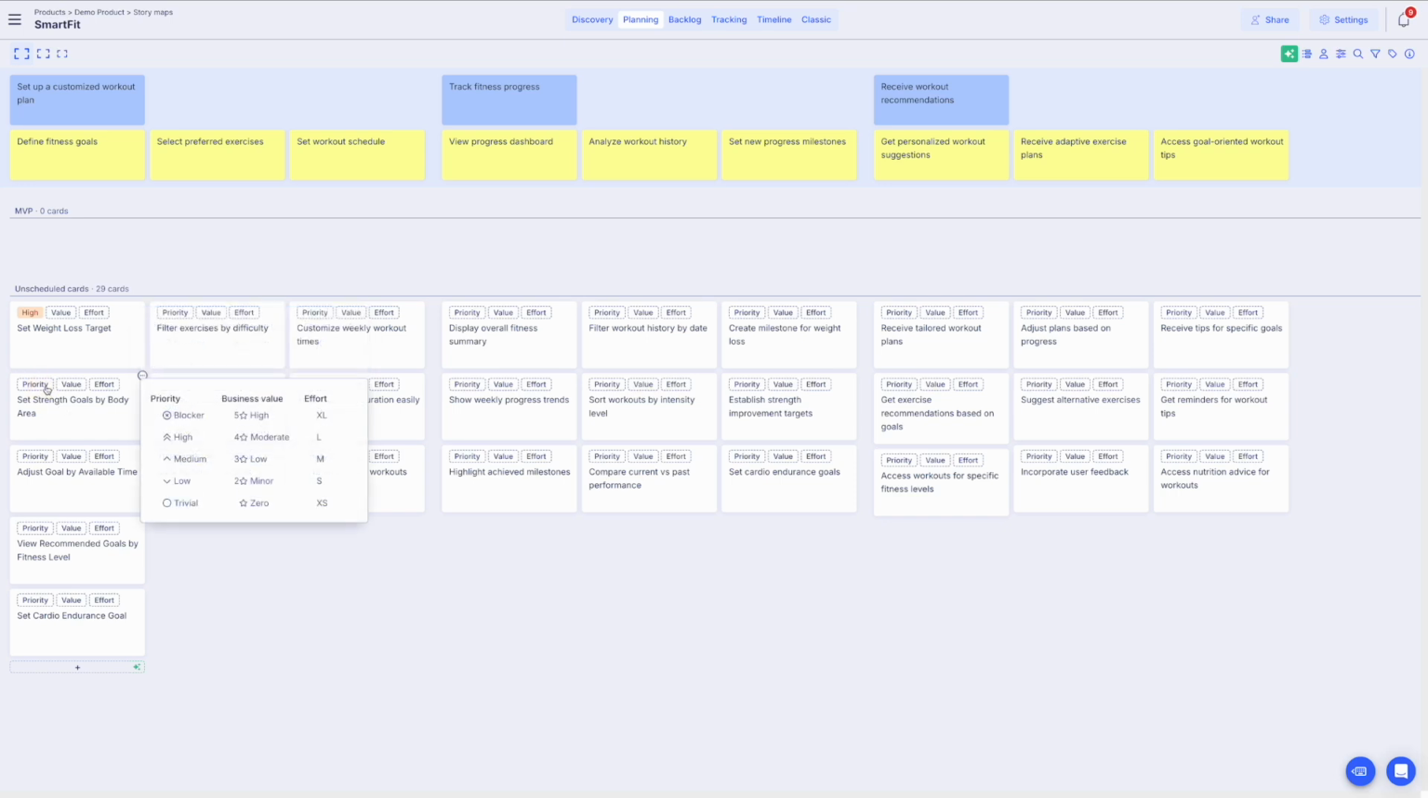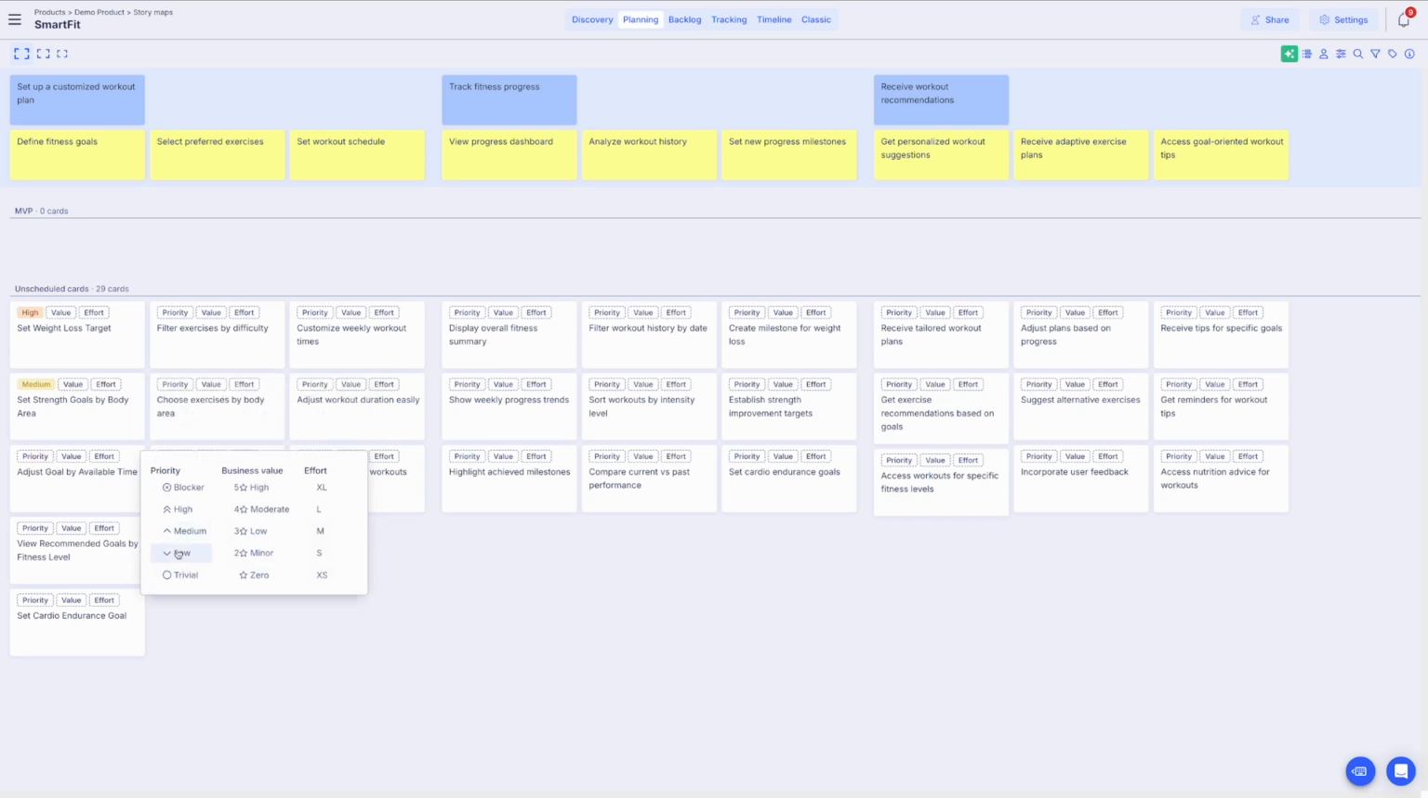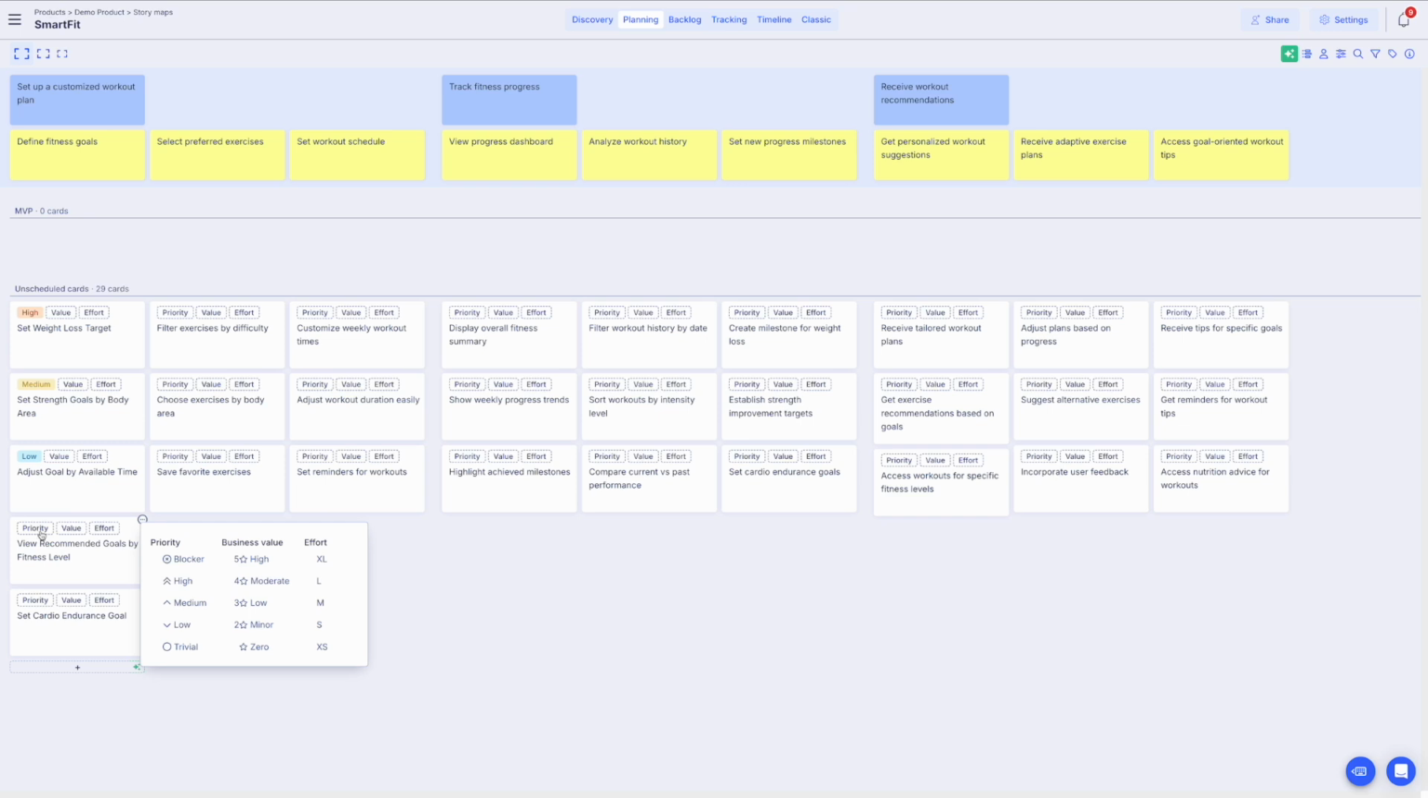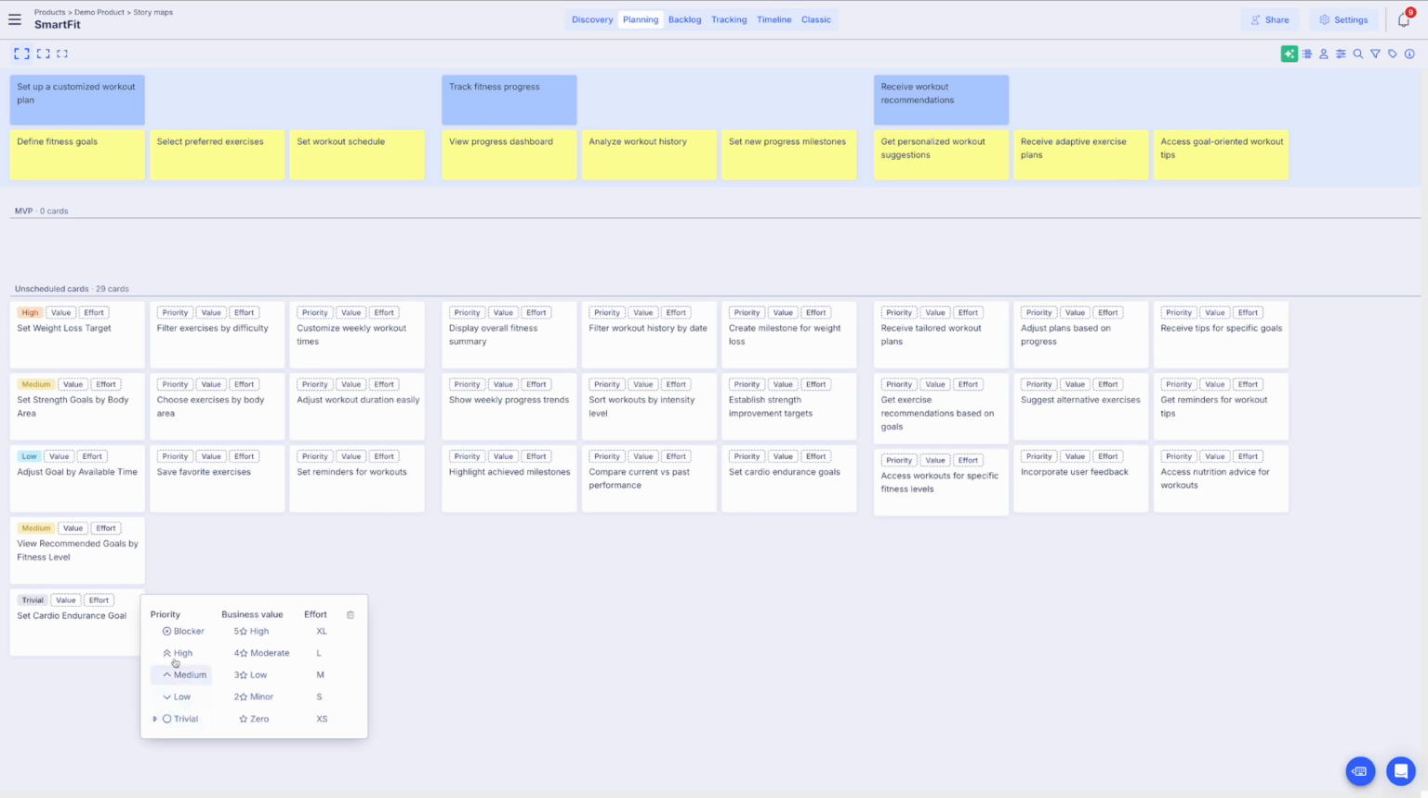For setting strength goals, we will mark this as medium. It's important, but not critical for all users. Adjusting goals based on time will be set as low since it's a nice-to-have feature that adds flexibility. Seeing recommended goals based on fitness level will be set as medium because it's useful but not essential. Lastly, setting a cardio endurance goal is marked as trivial since fewer users may use it compared to other goals.